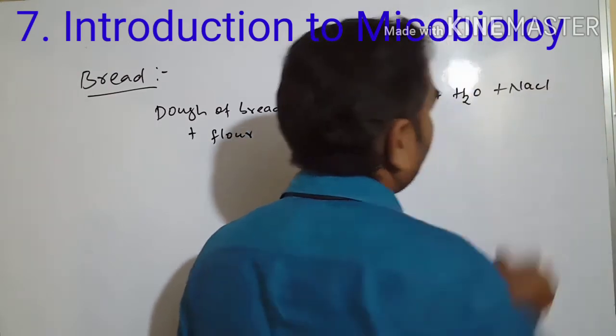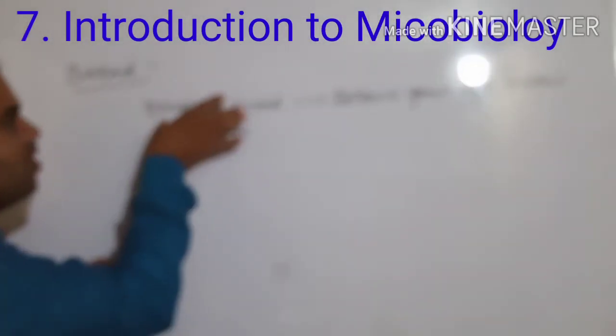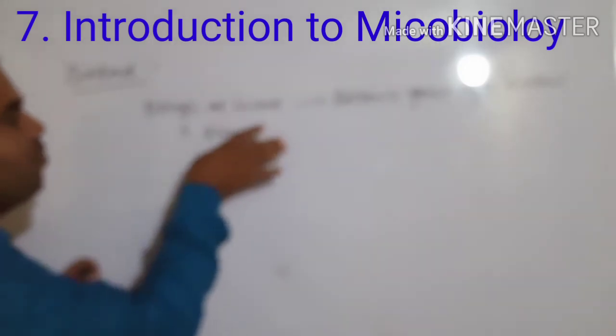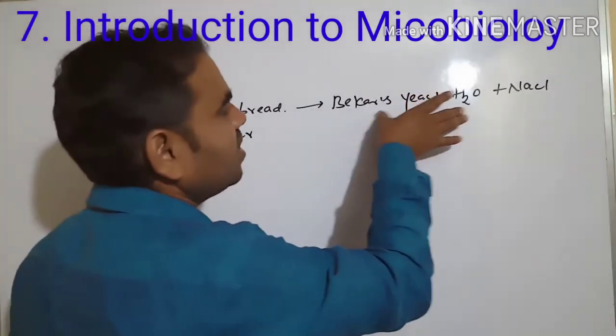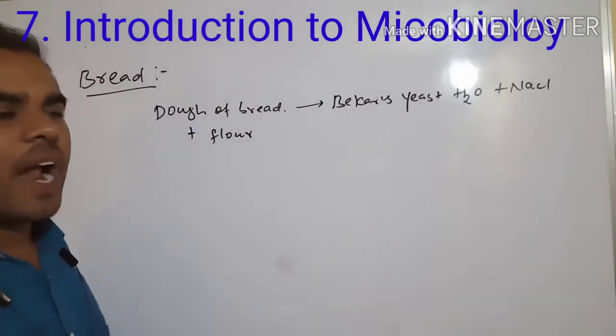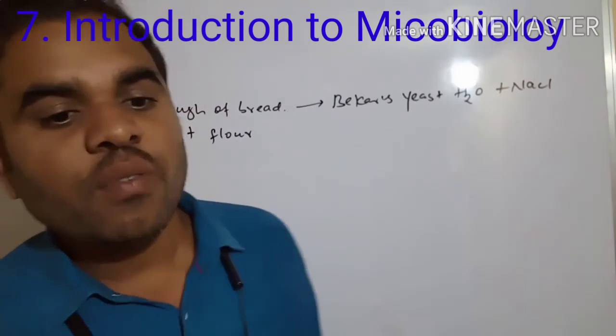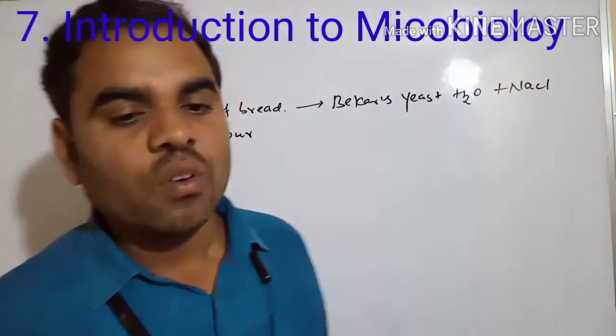See, for this dough we have to add flour and baker's yeast, water plus sodium chloride. We are adding sugar also. What will happen here?